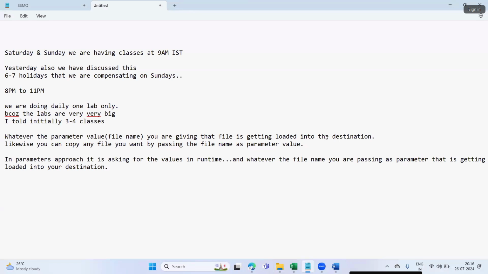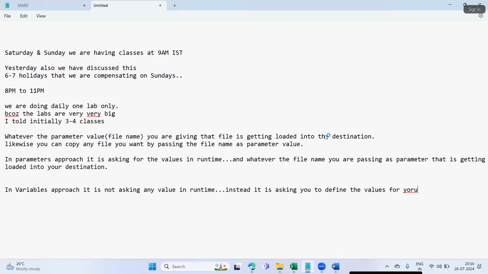In the variables approach, it is not asking any value at runtime. Instead, it is asking you to define the values for your pipeline before the runtime.